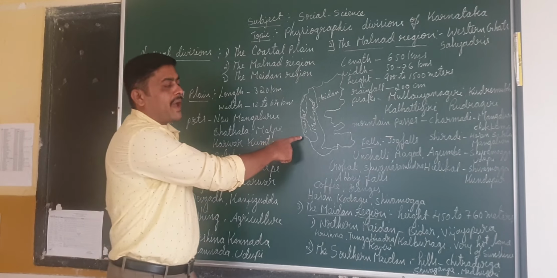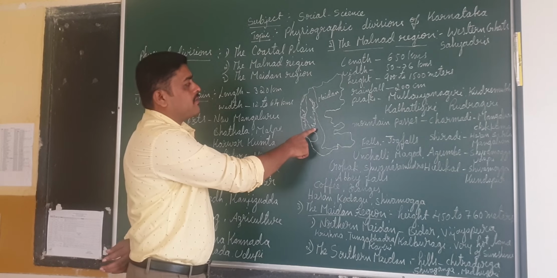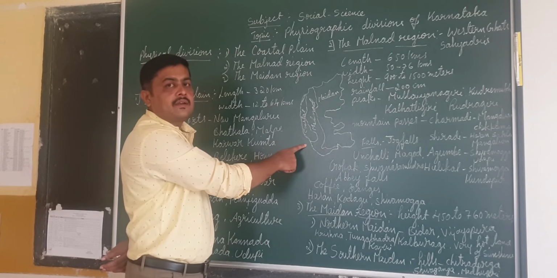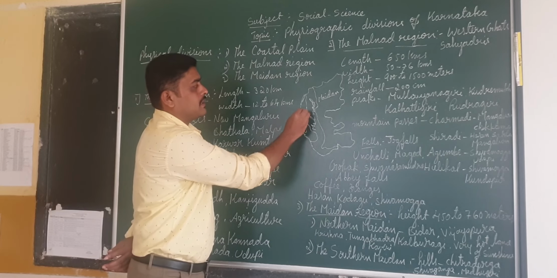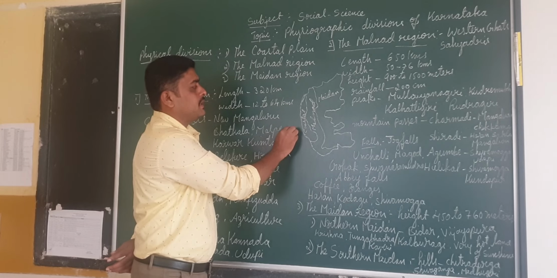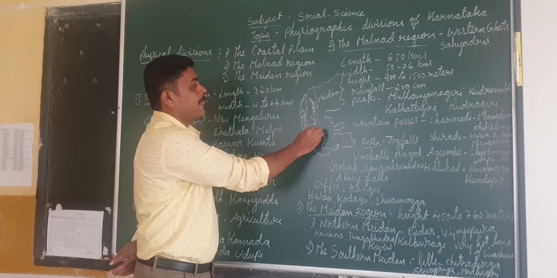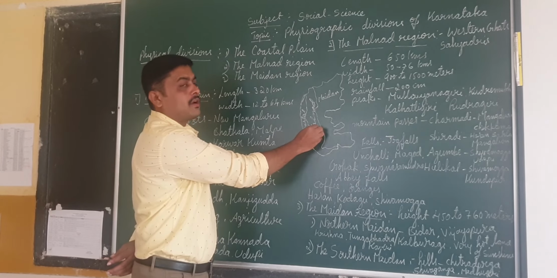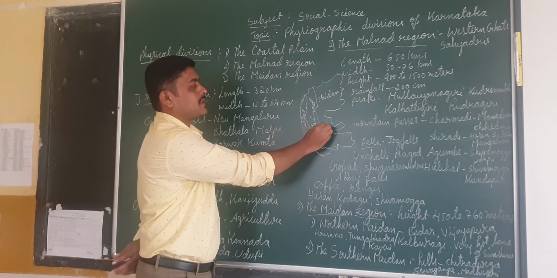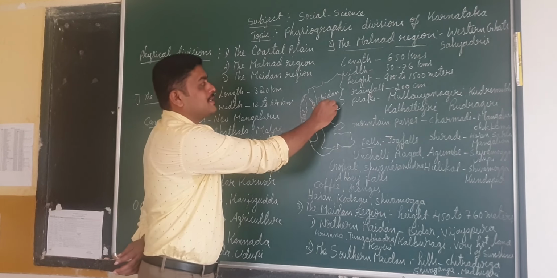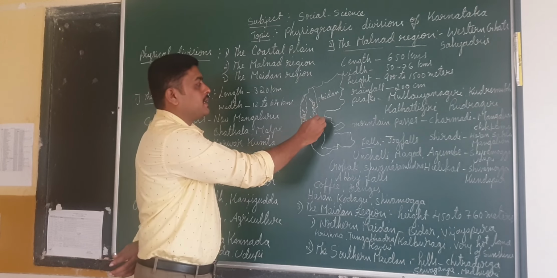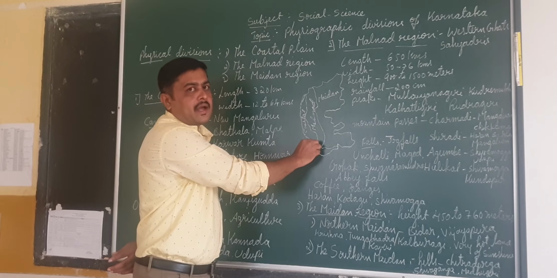See in the map, see here. I have divided it into three parts. You can see here the coastal plain, the part which is located between the Arabian Sea and the Malnad. The Malnad lies between the coastal plain and the Maidan region. This Maidan region is located to the east of Malnad.